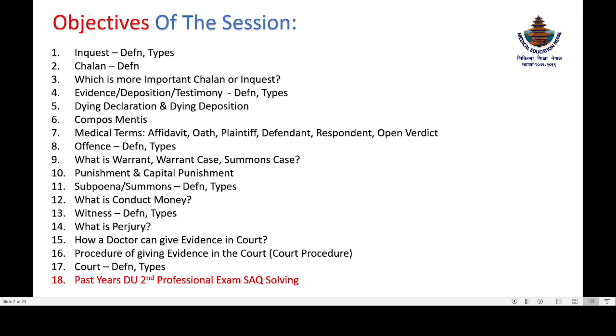Then we'll discuss the evidence, the dying declaration and deposition, Compos Mentis and some medical terms, offences, warrant, and all these things. The main thing is we will also discuss the past year Dhaka University questions and we will try to solve each of them.